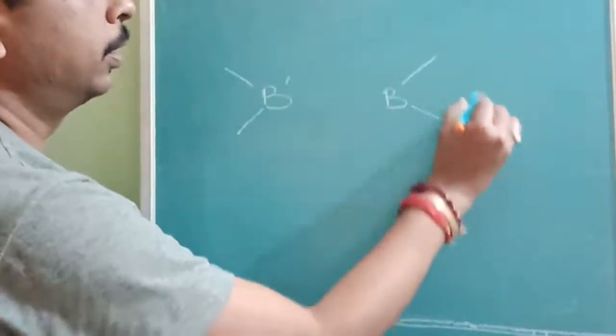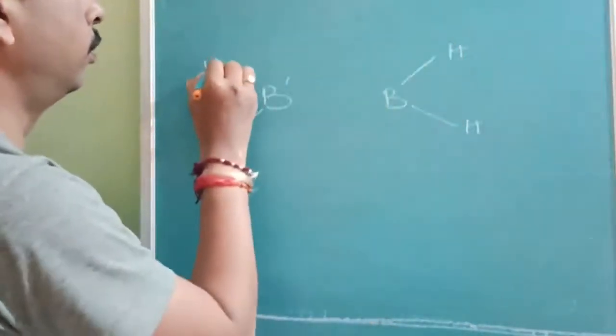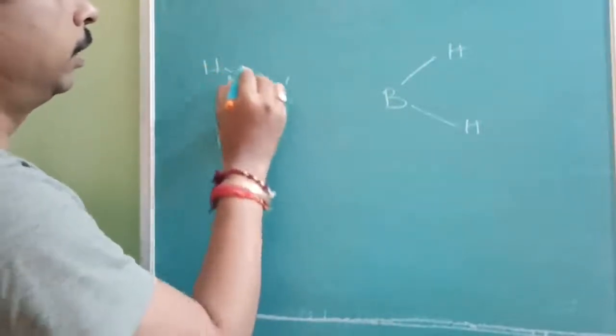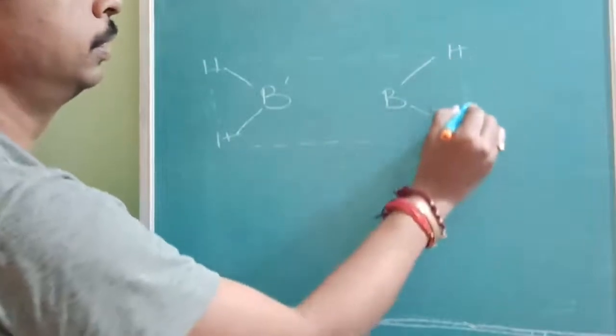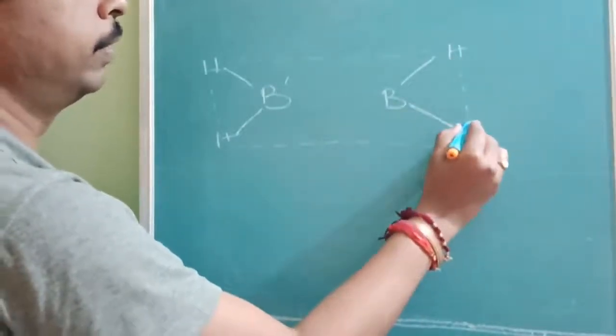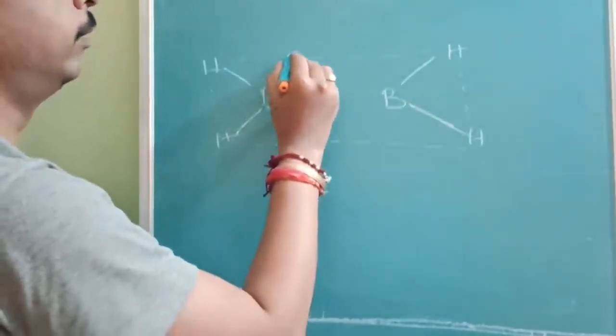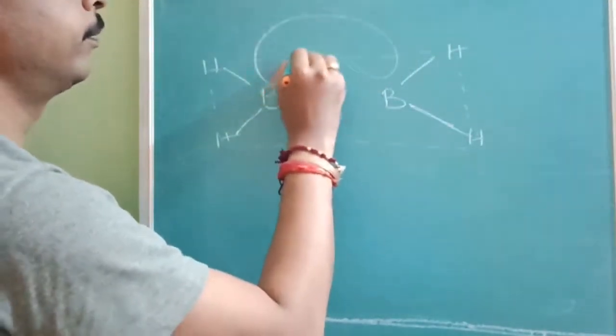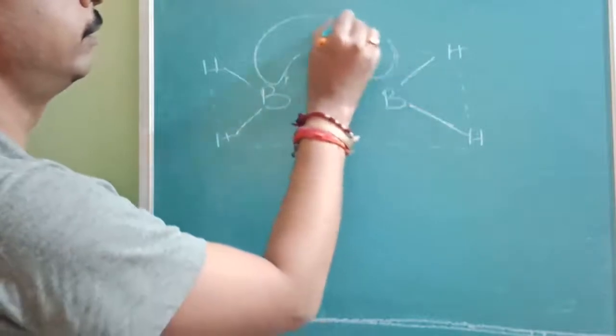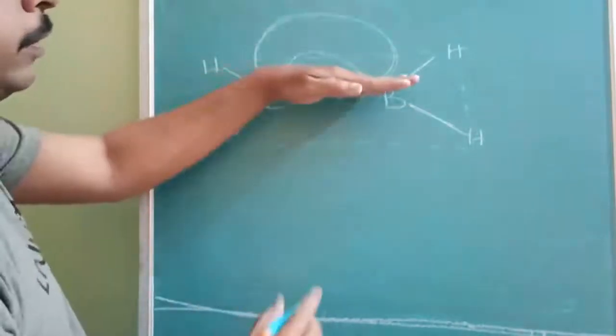These all are on one plane only: two boron and four hydrogens. Two boron and four hydrogens will be on one plane, and one hydrogen like this. This is the place where you will find it. So this is one plane.